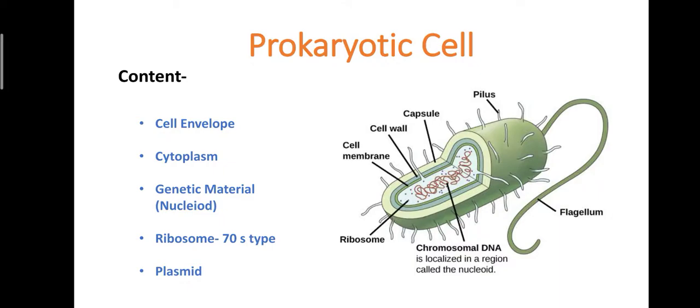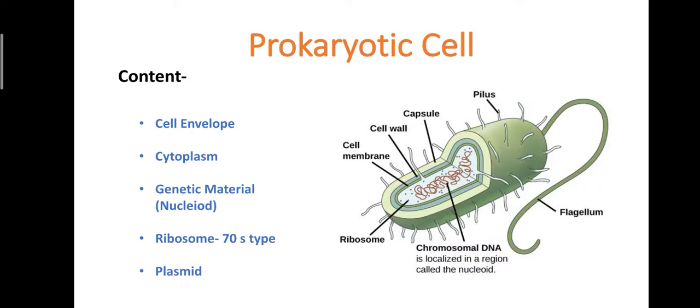After that, ribosome. This ribosome is called the protein machinery of bacteria. To maintain sustainable life, bacteria regularly synthesize protein, so all types of protein are synthesized in this machine that is called ribosome. The term ribosome was coined by Palade, and there are different types of ribosome present in different cells. But in a bacteria, 70S type of ribosome is present, which has two subunits. The larger subunit is 50S and the smaller subunit is 30S.